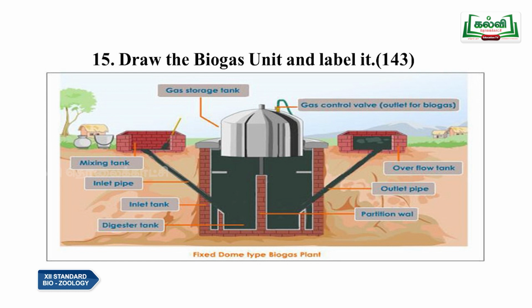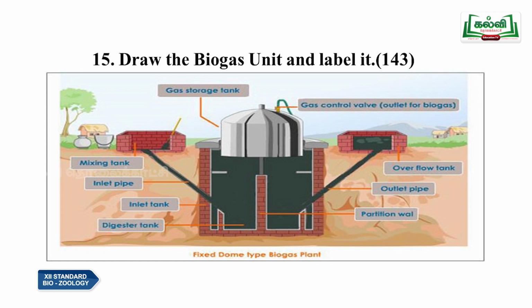So, in a biogas plant you will have a chamber where you will have the feedstock, and we have a mixing tank and inlet pipe, you will have inlet tank and digester tank, and a partition wall will be there between the outlet and inlet pipe chambers, and then we have a gas controlling valve through which the biogas is extracted from the dome, that is the storage tank.